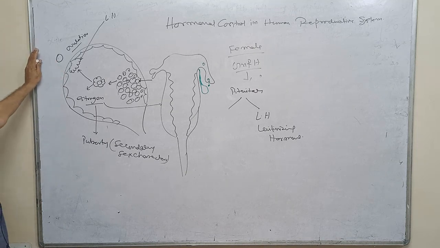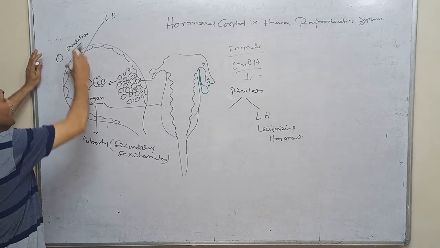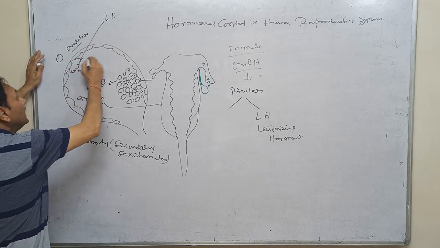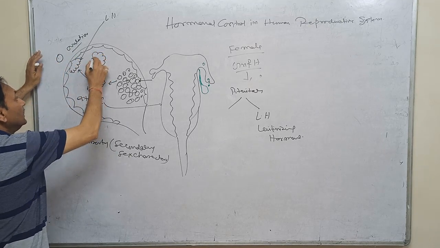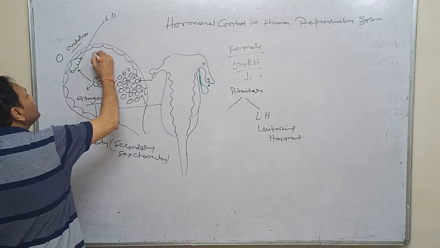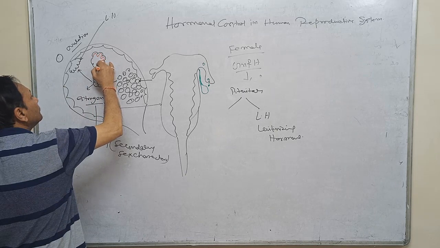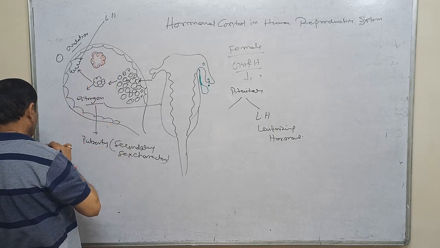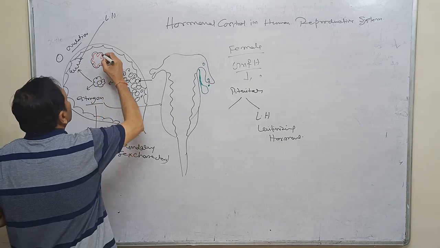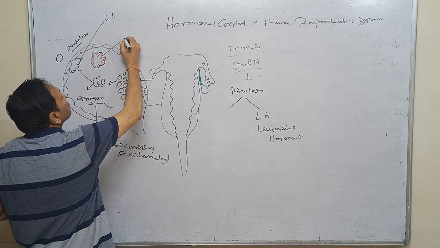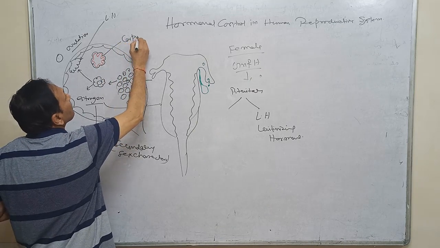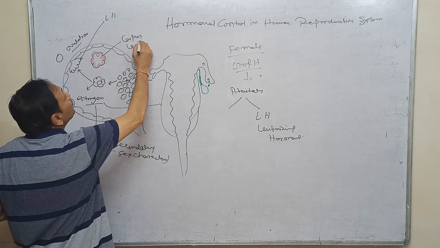Now the ova will come out, but a certain part of that mature Graafian follicle will still remain inside the ovary, and that will convert into this type of structure due to lutein deposition, a yellowish pigment, and it is called corpus luteum.